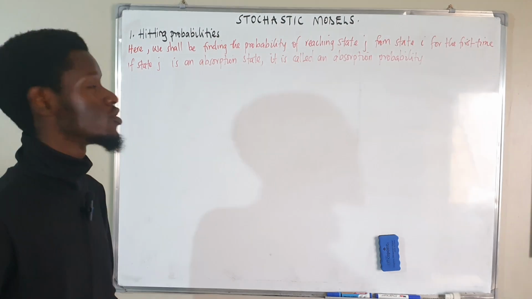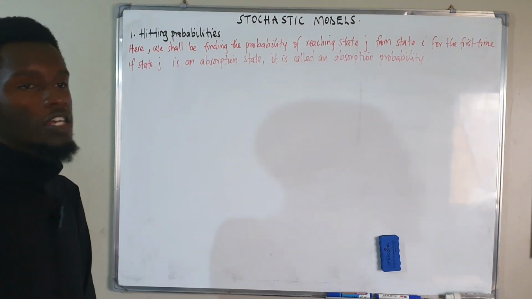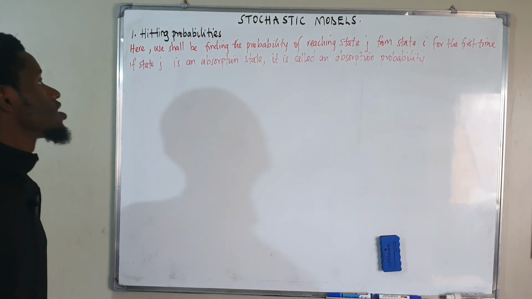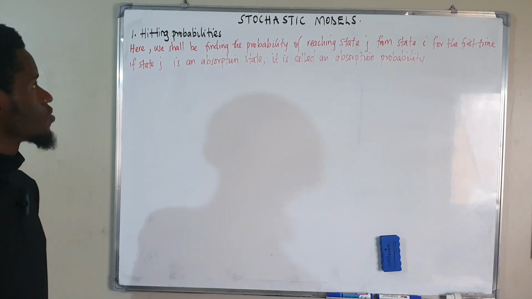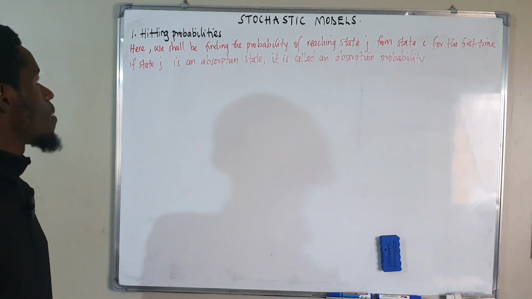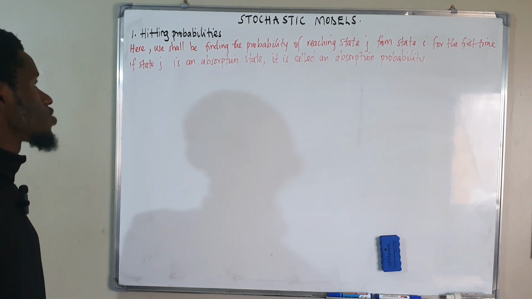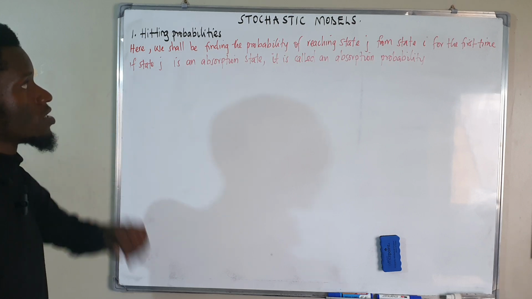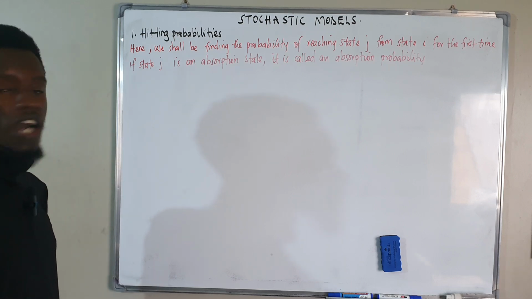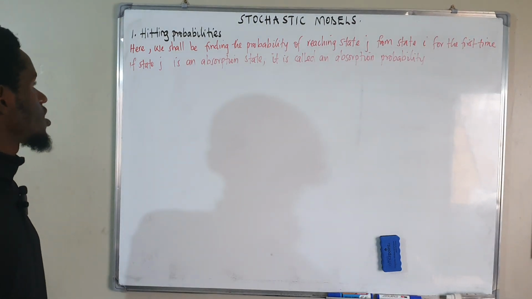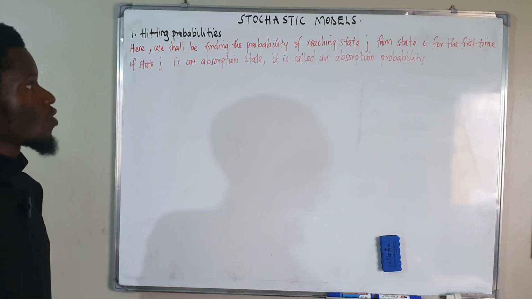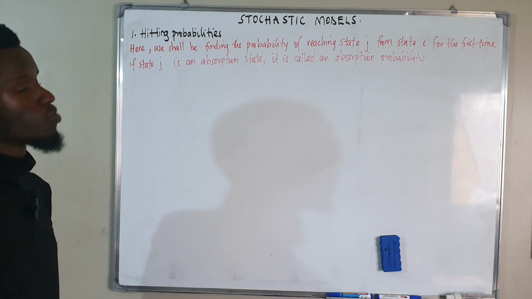Today we're going to be enjoying stochastic processes, as I promised last time. Today we'll talk about the hitting probabilities. Let us see how we go about the hitting probabilities. Here we shall mainly find the probabilities of reaching state J from state I for the first time. And if state J is an absorbing state, then we shall call that probability the absorption probability.